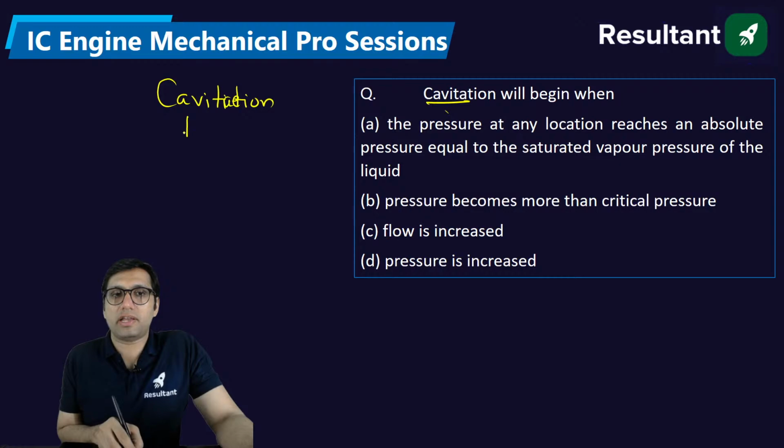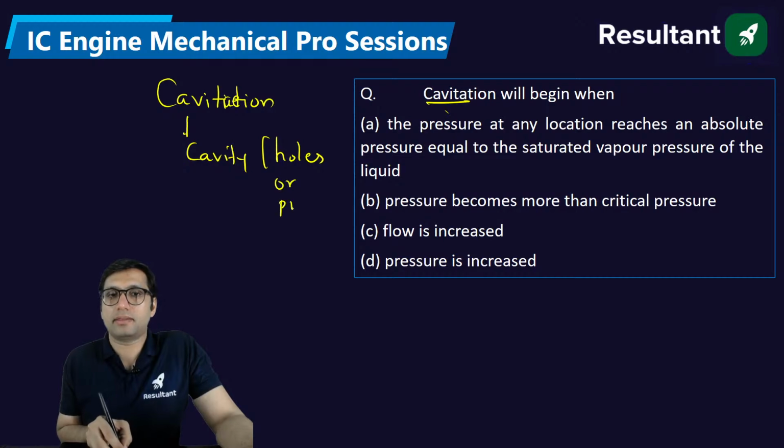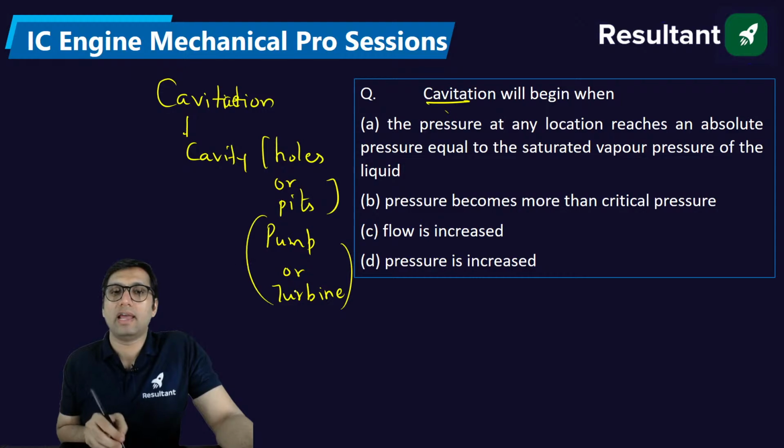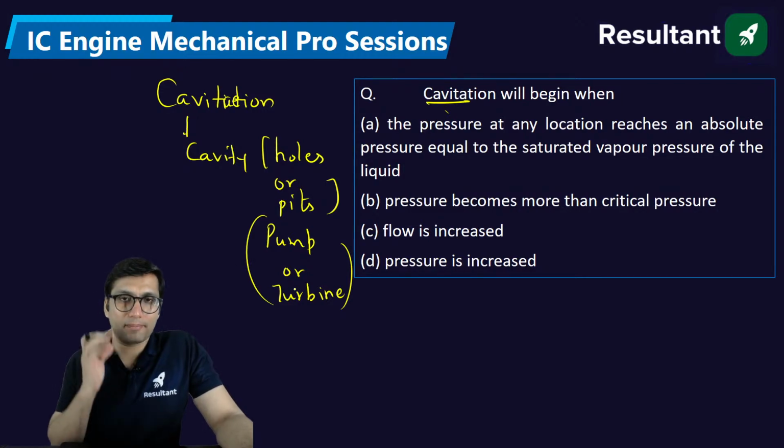Okay. Cavitation means having cavity. Cavity means having holes. Holes means having some pits. Pits or holes on the pump or turbine. You'll find that some of the material is removed and some hole is formed. And because of that, what happens when cavitation takes place?